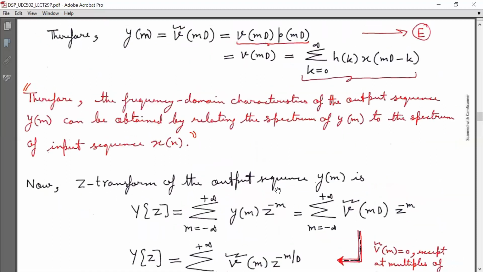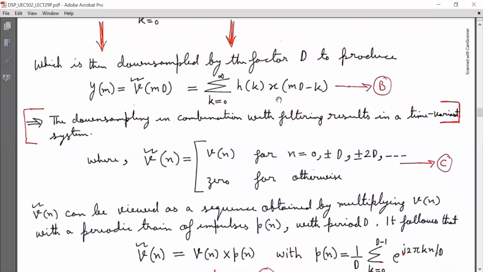Therefore, y(m) is equal to v bar(mD), which is equal to v(mD) into p(mD), and that is equal to v(mD), because p(mD) is equal to 1, and that is equal to summation k running from 0 to infinity h(k) x(mD minus k), which we have written earlier.